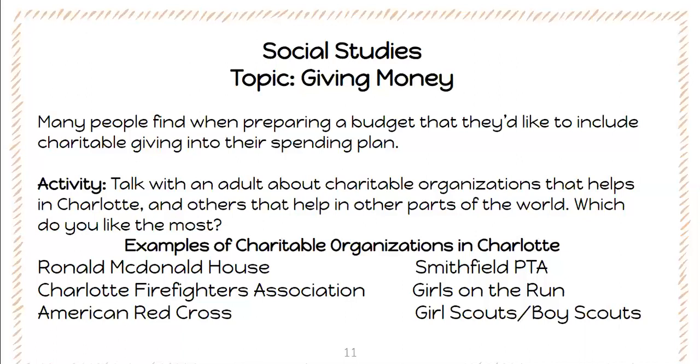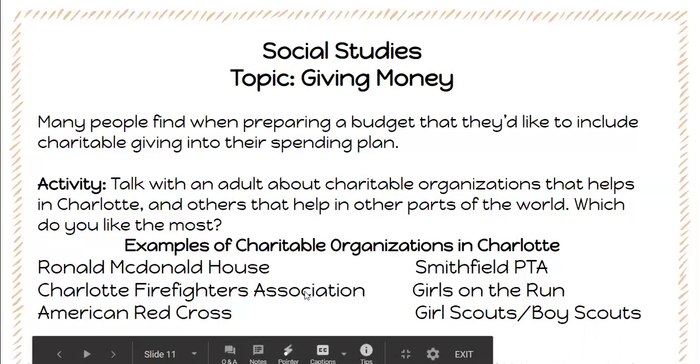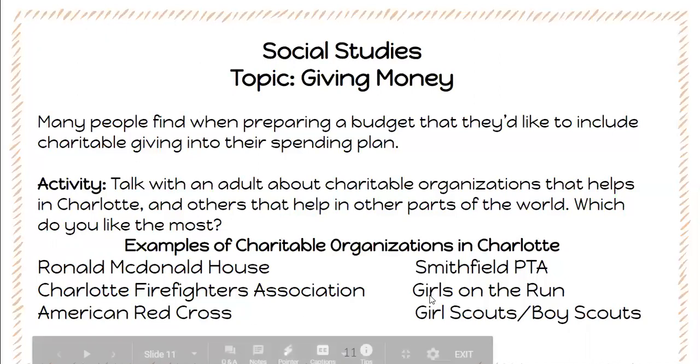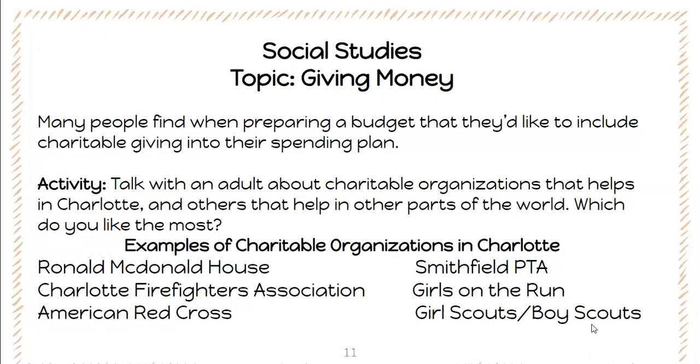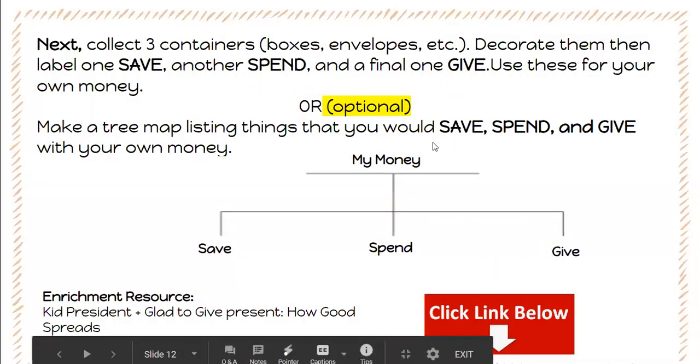So I have here some examples of charitable organizations in Charlotte. So we have the Ronald McDonald House, we have Charlotte Firefighters Association, we have the American Red Cross, Smithfield PTA is one, Girls on the Run. We also have Girl Scouts and Boy Scouts. So after you have talked with your parents about some charitable organizations and which ones you find most interesting, your next activity is to collect 3 containers.